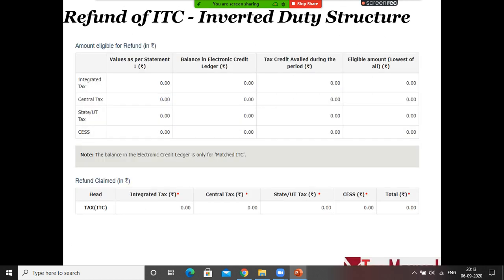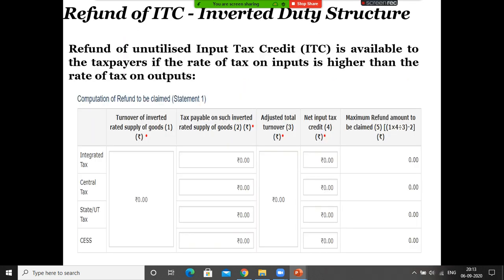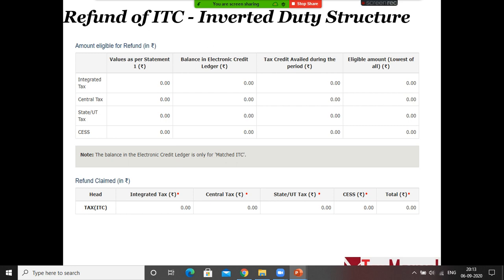Okay. See here, same here. Value as per this statement, lower of electronic credit ledger balance, ITC availed balance, the lowest of the three will be granted as refund, right? The formula will be the same. If you don't have any balance in the credit ledger or if you have not claimed any credit in 3B for the particular period, you will not get any refund, right?